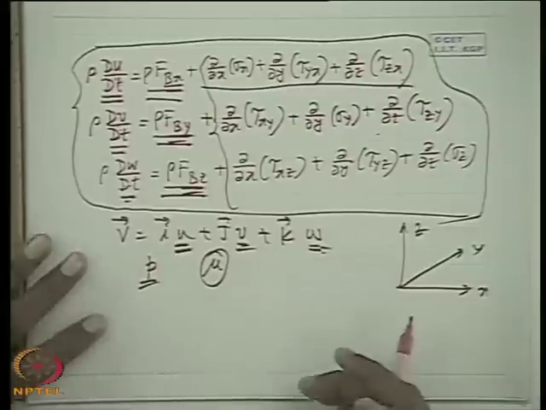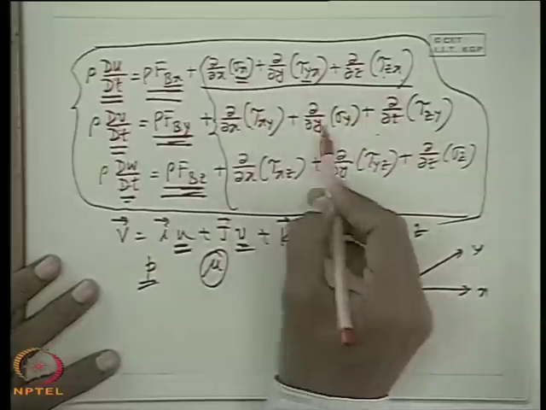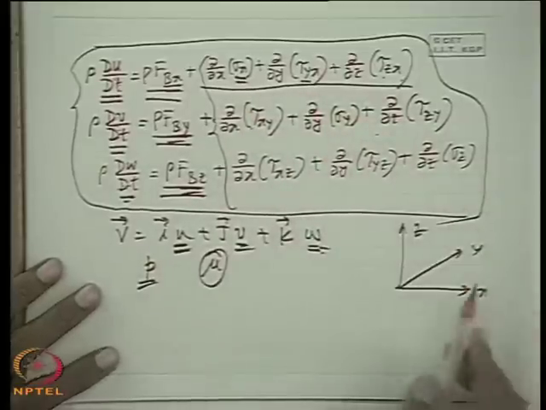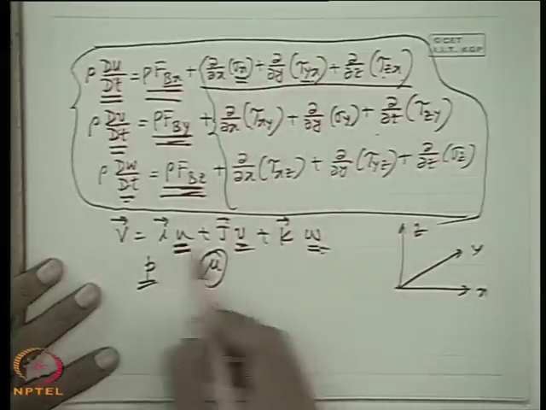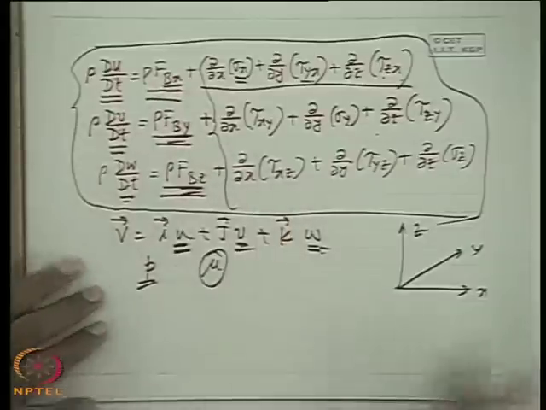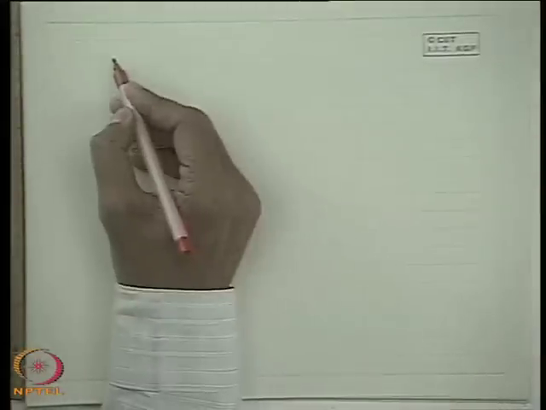So how to do it? The next task is to relate these stresses in terms of the strain rates, so that the relationship between stress and strain rates will ultimately induce these variables to come in this equation, and that is the most important and pivotal point of deducing the Navier-Stokes equations.